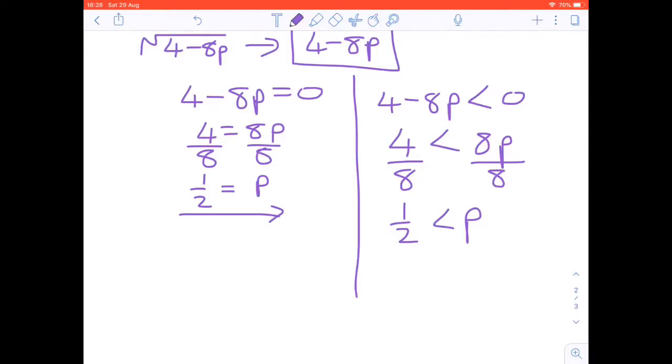Remember, non-real essentially means that we have a negative under your surd. So that means that this does not exist, because any root of a negative number will not be real.